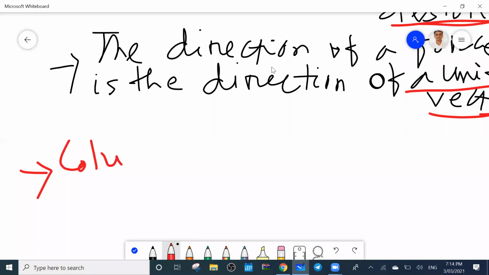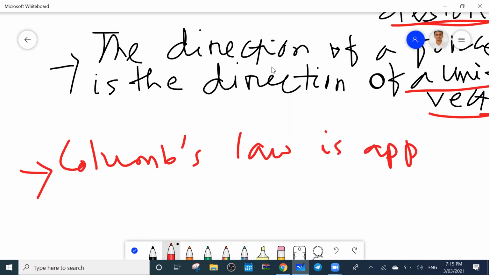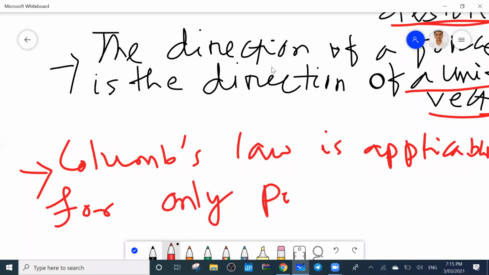Write this down: Coulomb's law is applicable only for point charges. Is it clear, everyone?